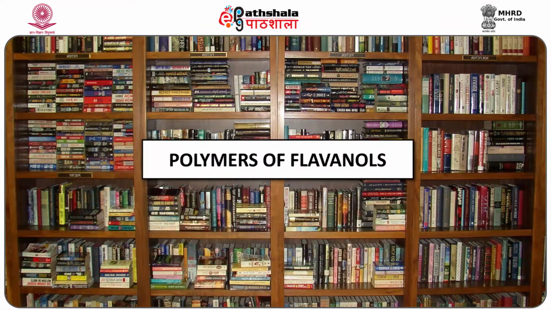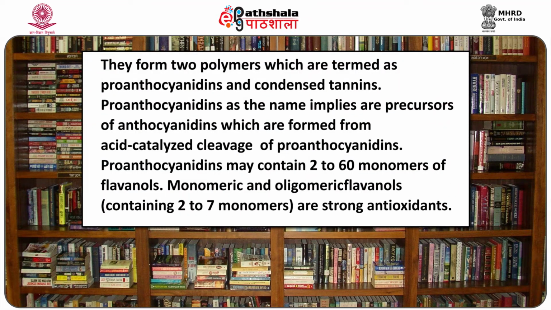Let me come to polymers of flavanols. An important feature of flavanols, particularly of catechin and epicatechin, is their ability to form polymers. They form two polymers, which are termed proanthocyanidins and condensed tannins. Proanthocyanidins, as the name implies, are precursors of anthocyanidins, which are formed from acid-catalyzed cleavage of proanthocyanidin. Proanthocyanidins contain 2 to 60 monomers of flavanols.